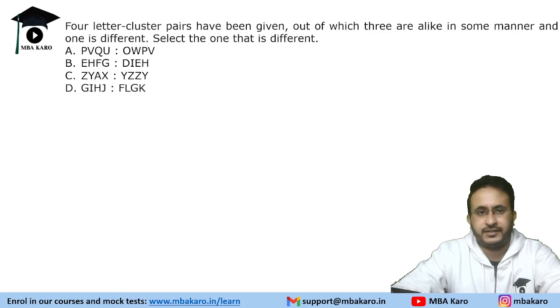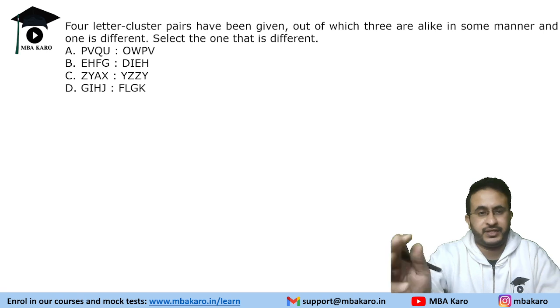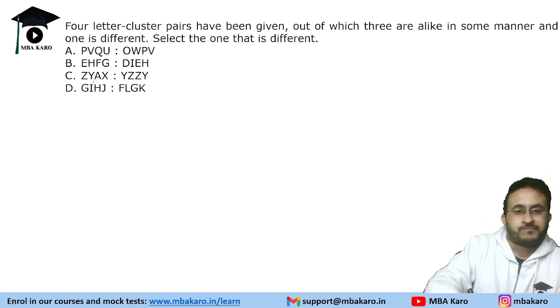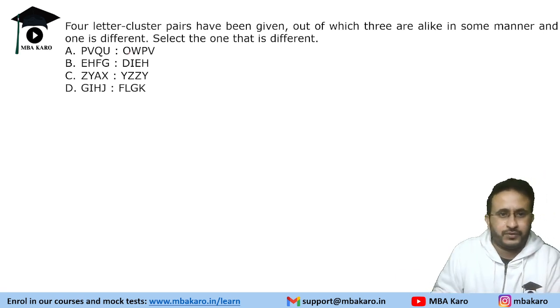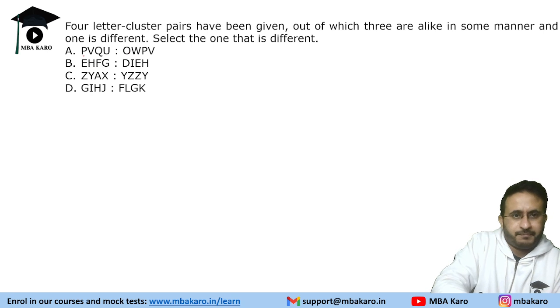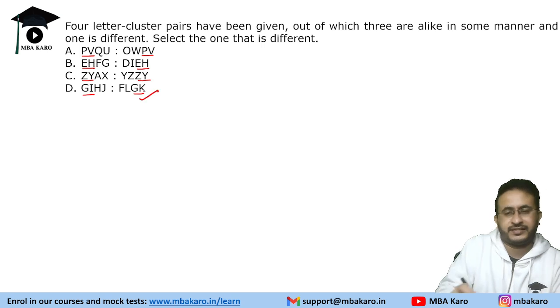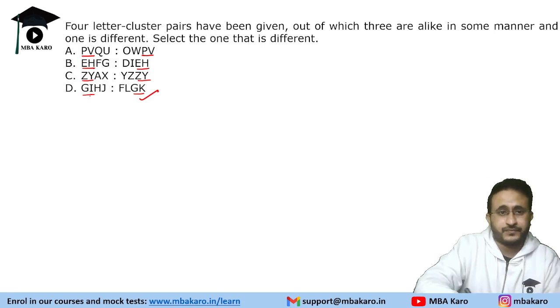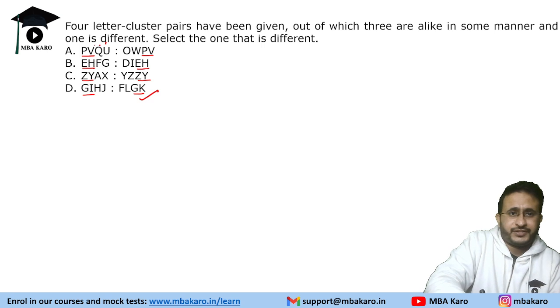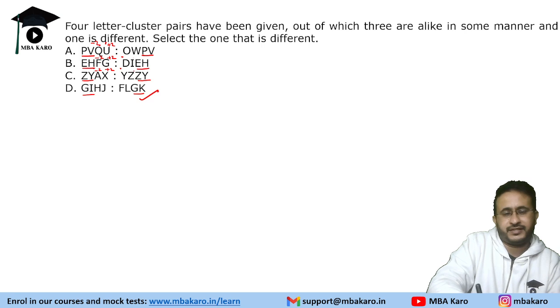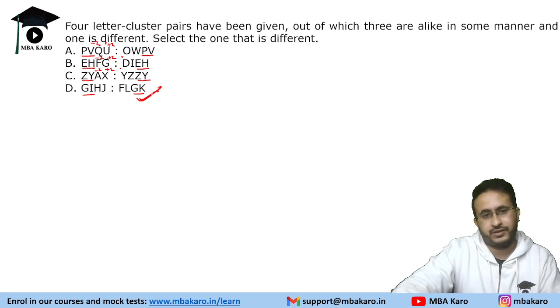Now we need to find the odd one out. So three are alike, one is odd one out. PV, PV, EH, EH, ZY, ZY, GI, GK. So we can easily say that this looks odd one out. QU, minus 2 plus 2, VW. Minus 2 is D, plus 2 is I. Minus 2 is Y, plus 2 is Z. So this is the odd one out.